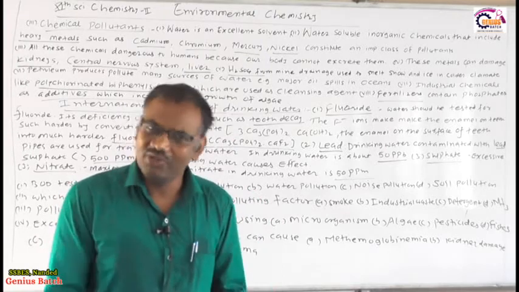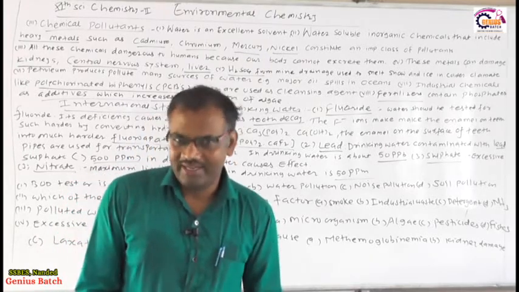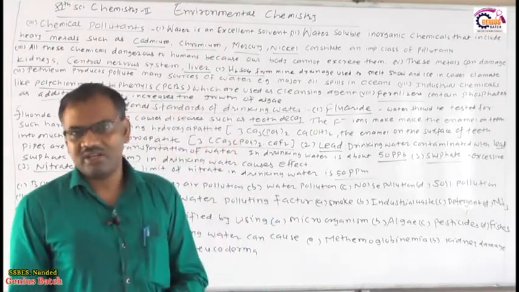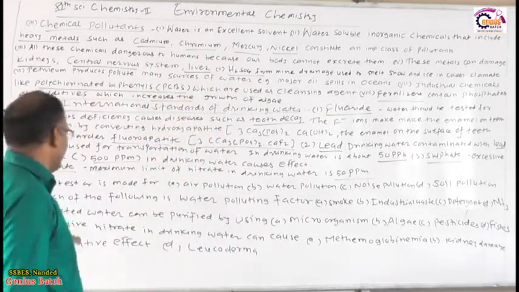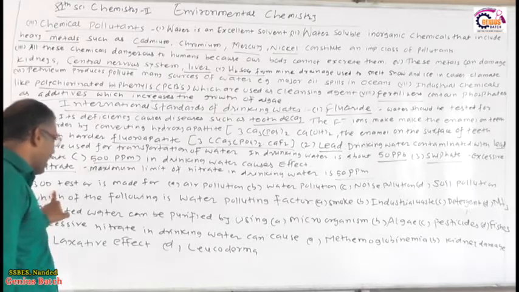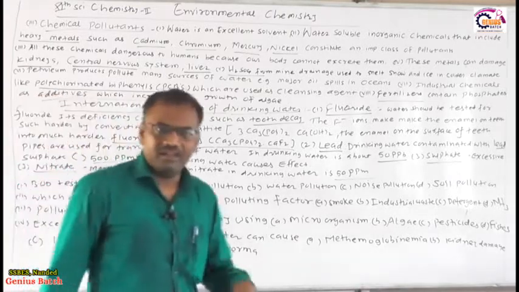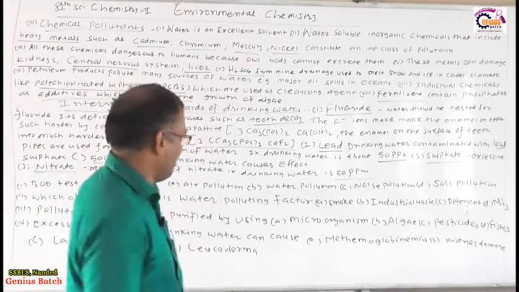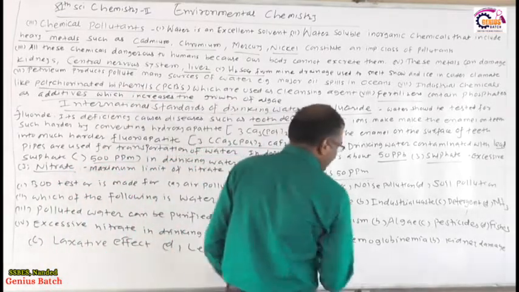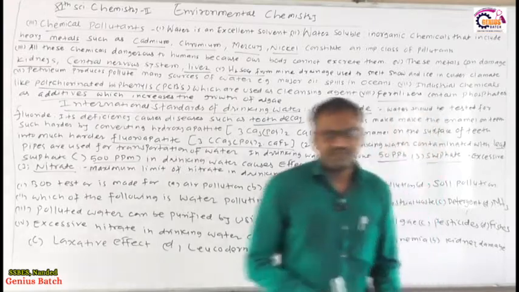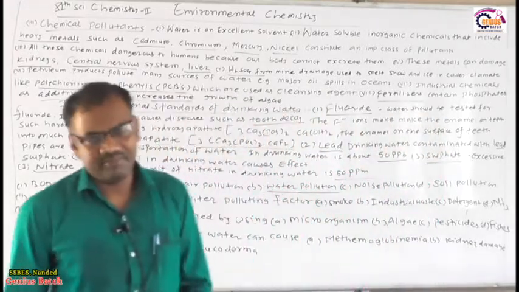Just before this video we studied BOD, biochemical oxygen demand, and the test is for water pollution. So the answer will be this one. See, very easy questions will be asked in the exams, right?